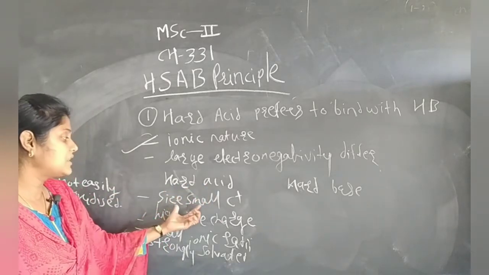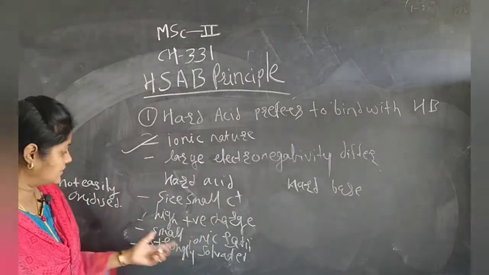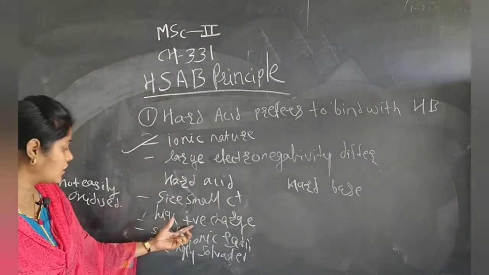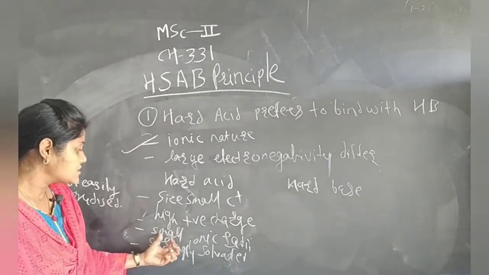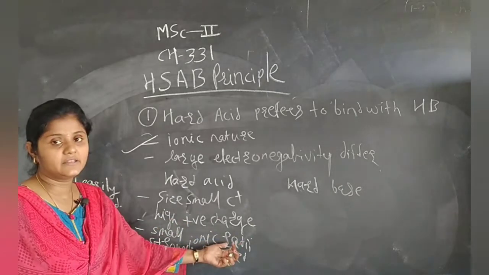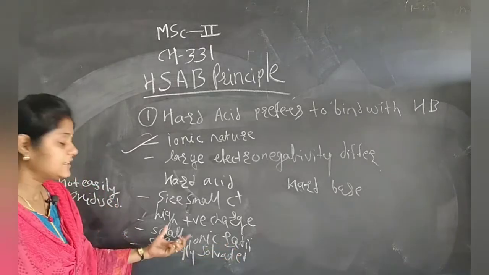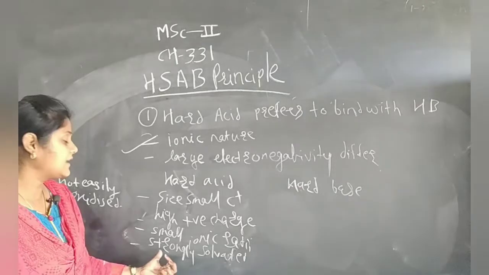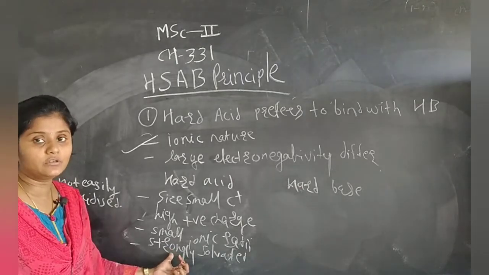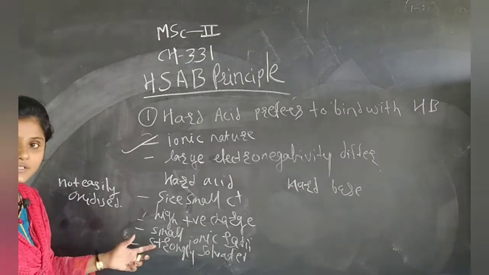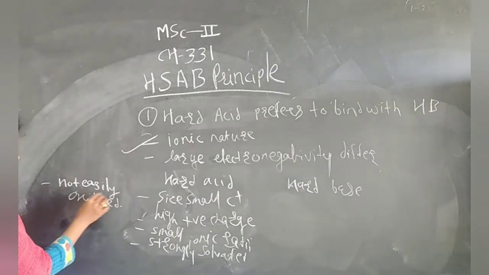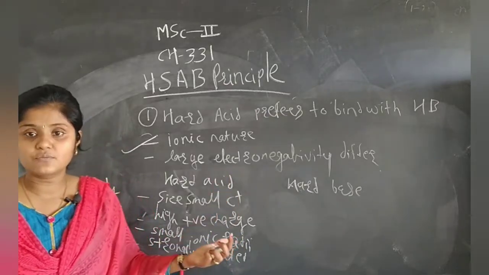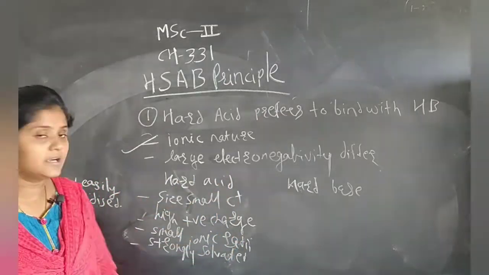They have a very small size cation. If they are small in size, they definitely have a high charge on them. They have very small ionic radii. If their size is small and ionic radii is very small, then they are highly solvated by the water molecule or any solvent. Next, they are not easily oxidizable also. Okay, this is what we consider for the hard acid.